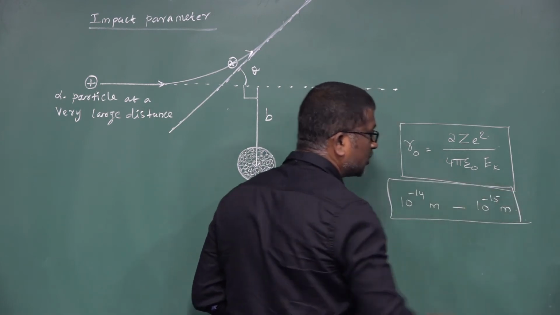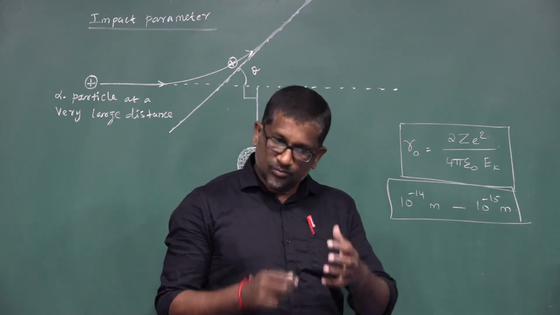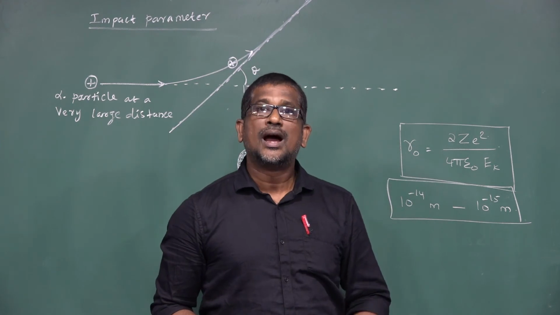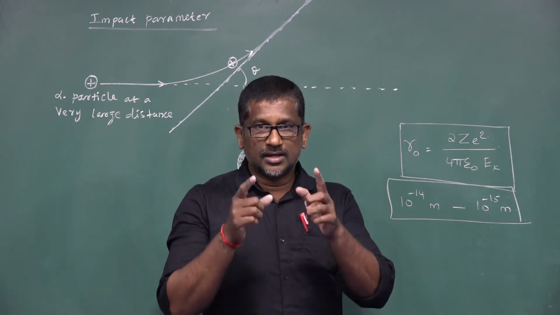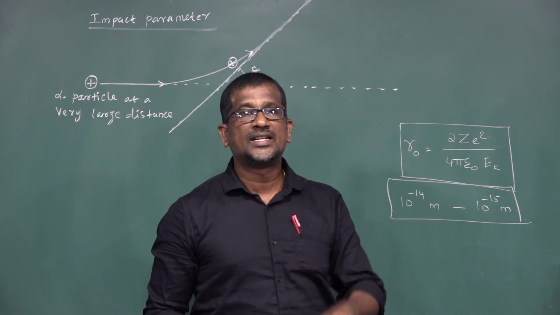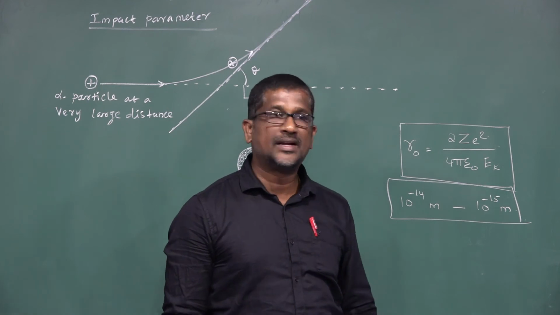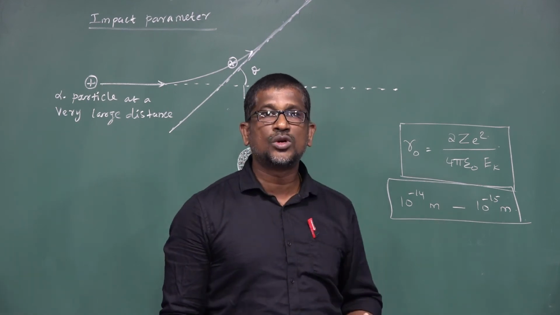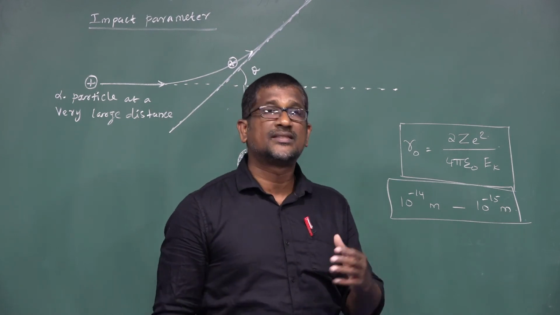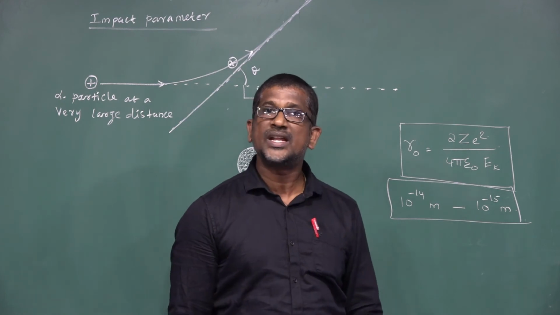In order to determine the diameter of the nucleus, Rutherford performed a large number of experiments using different nuclei, and he also found that the distance of closest approach varies between 10 power minus 14 meter to 10 power minus 15 meter. From which he concluded that the diameter or the radius of the nucleus is of the order of 10 power minus 14 meter or 10 power minus 15 meter.